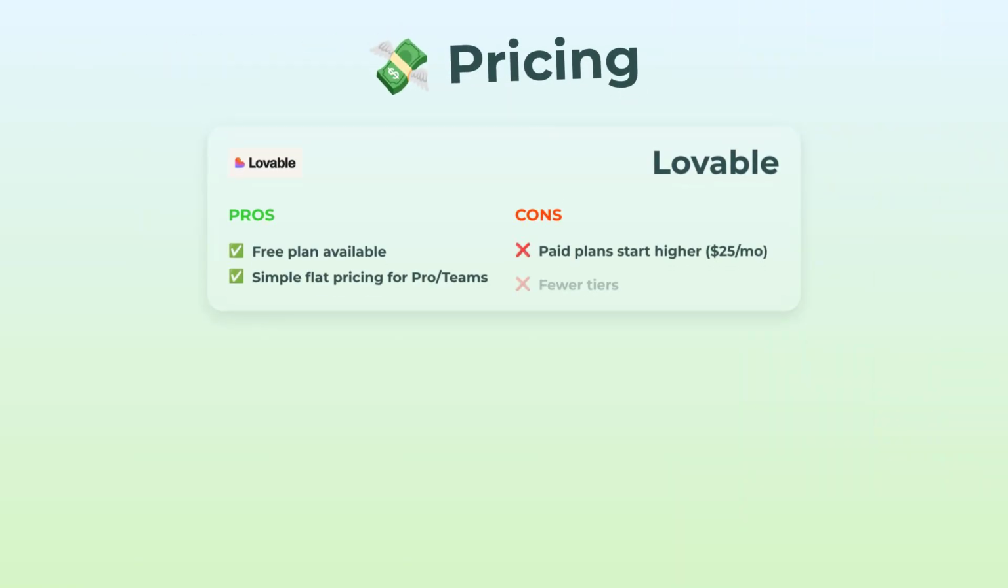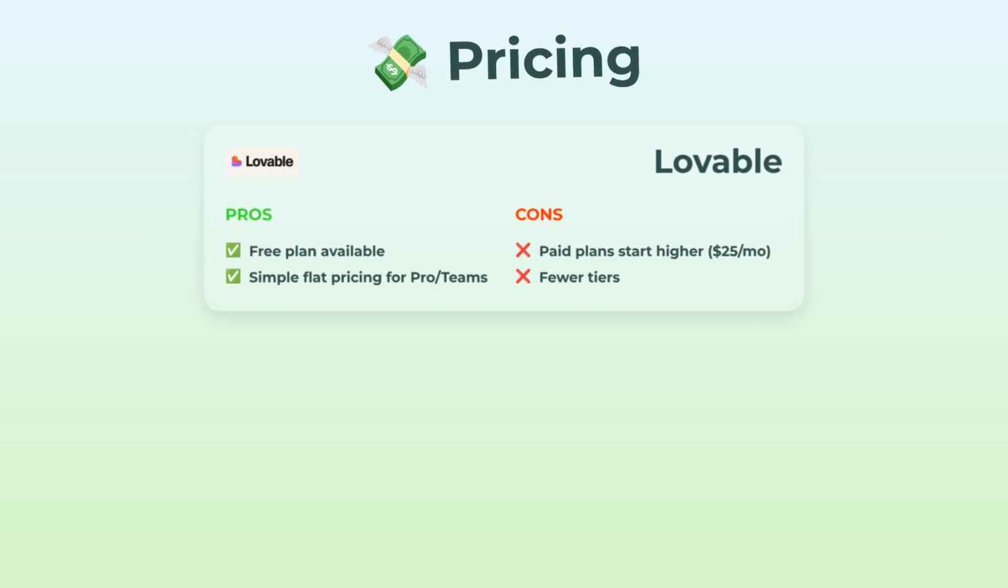Okay, let's talk about pricing first. Lovable comes with a free plan, which is great, and they keep things super simple with their flat rates for pro or teams. But just a heads up, their paid plans start at $25 per month, so if you're just dabbling, that's steeper. Not a ton of options either.